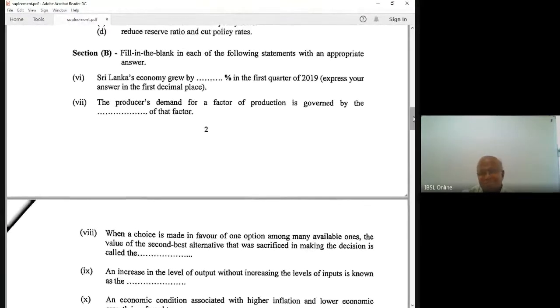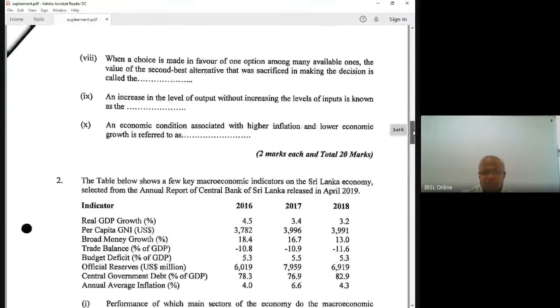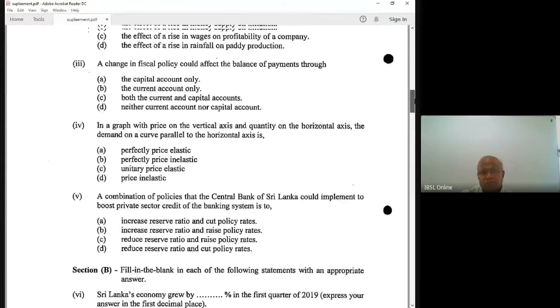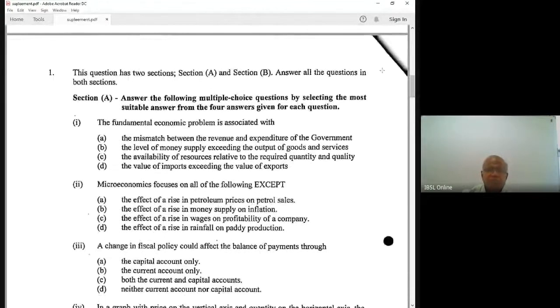Some numbers: economic growth rate, inflation. Not the Sri Lankan economy exactly, but theoretically, some fill-in-the-blank questions: 5 fill-in-the-blank, 5 multiple choice. The fundamental economic problem is associated with what? Mismatch between revenue and expenditure?